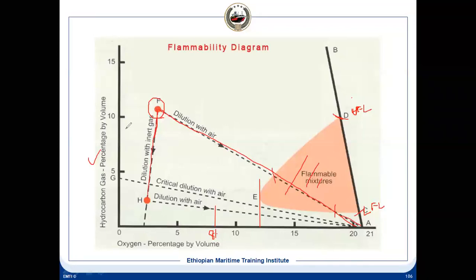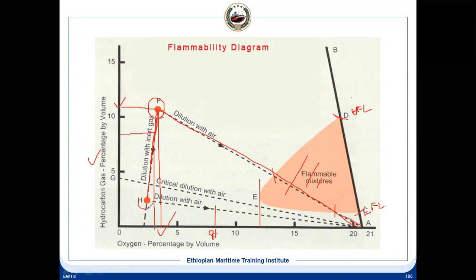So if you see, the percentage of hydrocarbon was here, the percentage of oxygen is here, hydrocarbon is here. Now once you introduce the IG, you are actually purging the existing atmosphere. As you introduce IG, both your hydrocarbon and the oxygen level will reduce.